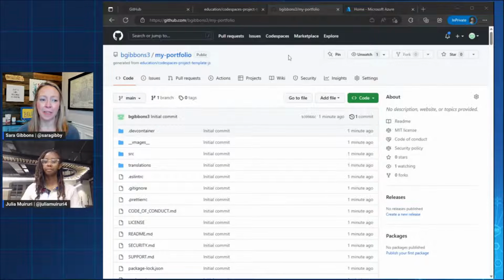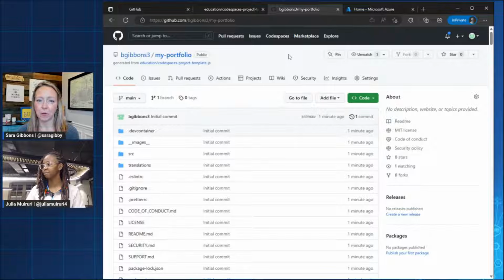I'm curious how many of those watching have experienced Codespaces or worked with Codespaces on GitHub. But it's a free offering. And like Julie mentioned, it's browser-based. So you can work with a project, you basically could get VS Code in your browser through a Codespace, and it gives you a development environment, which is in a virtual machine. So you get compute and you get resources and all kinds of cool things.